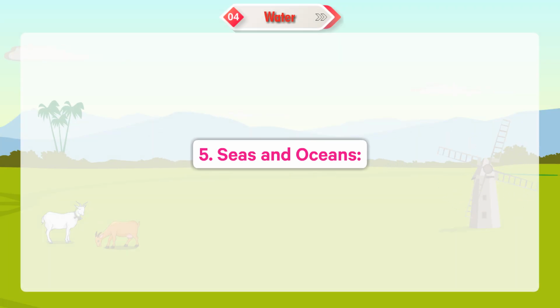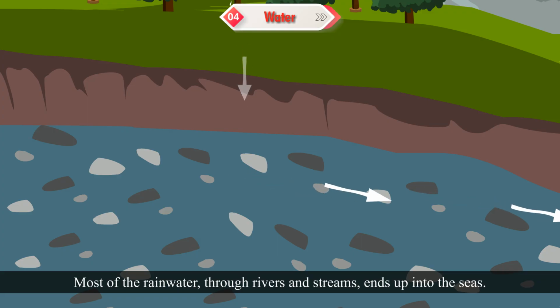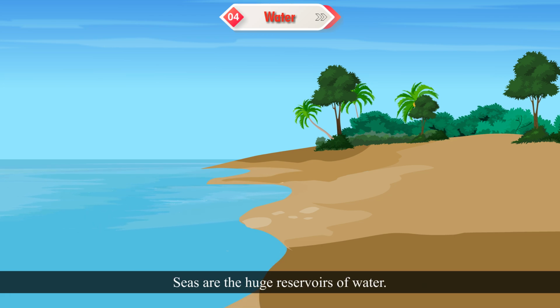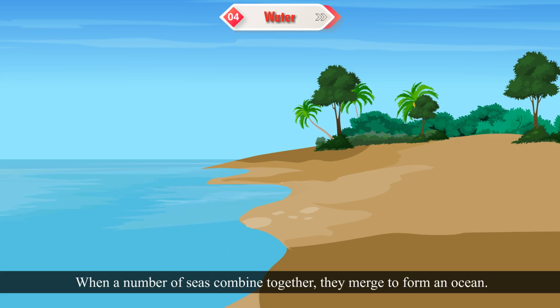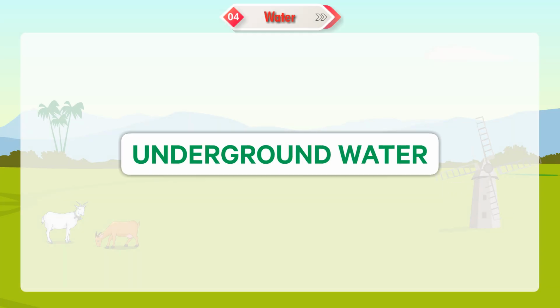5. Seas and oceans. Most of the rainwater through rivers and streams ends up in the seas. Seas are huge reservoirs of water. When a number of seas combine together, they merge to form an ocean. There are 5 oceans in the world, and many seas.